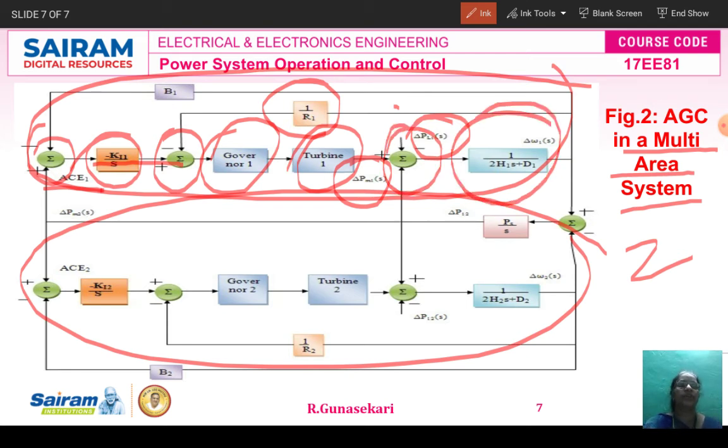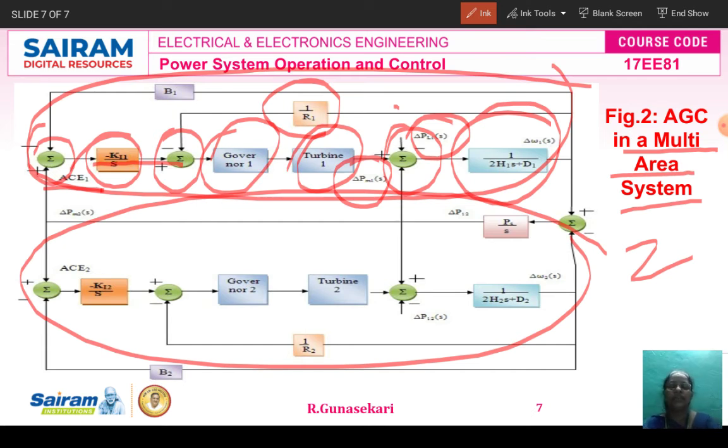Power system block means the generator system and load system constitute the power system block. These formulas we already studied in the mathematical model of the ALFC loop separately, the governor model, turbine model, generator model. That's why I need not explain again. You just see how it is connected and linked to make the automatic generation control in a multi-area system.